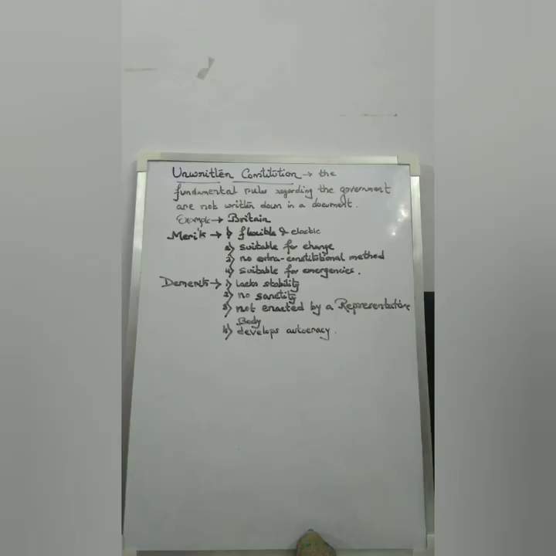The fourth demerit of an unwritten constitution is that it develops autocracy, because as it is not a written constitution, it can be easily changed. We see that those who are in power assume more power. They try to take more governmental power in their hands, which in turn develops autocracy in the state. So these are the demerits of an unwritten constitution.